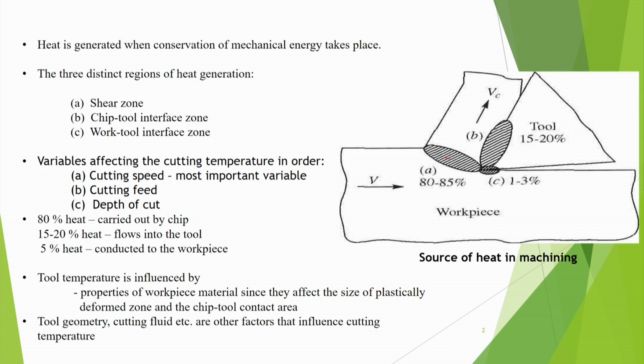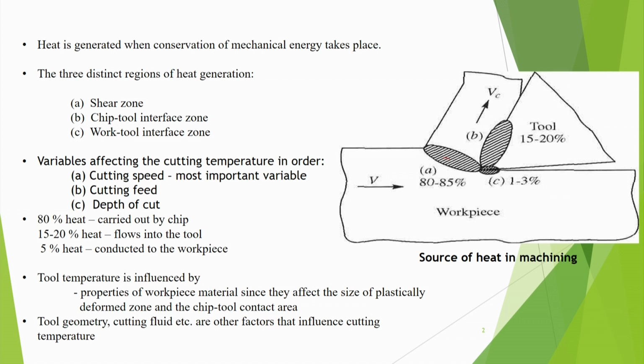and it eases the cutting process. So, tool temperature is influenced by properties of the workpiece material, since they affect the size of the plastically deformed zone and the chip tool contact area. So, workpiece material is important. If a tool is machining soft material, the temperature may not be high, and if the same tool is machining hard material, then its temperature may become very high.